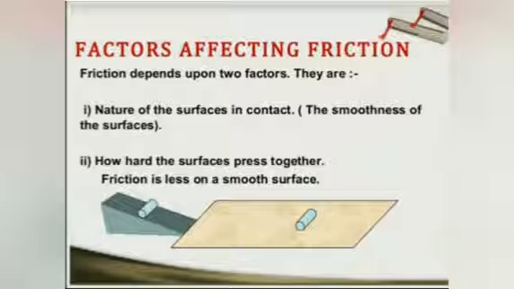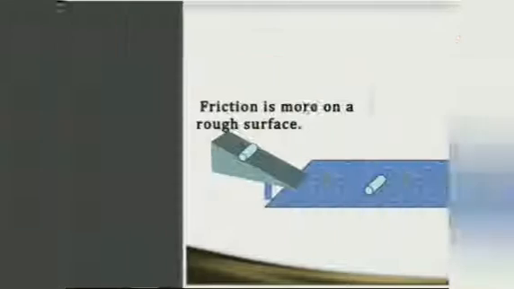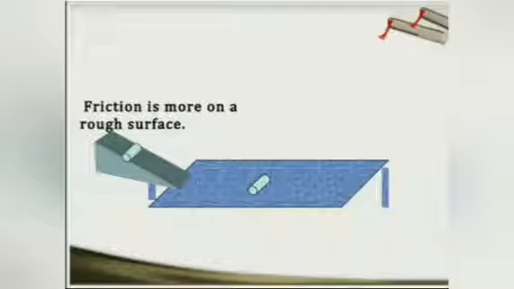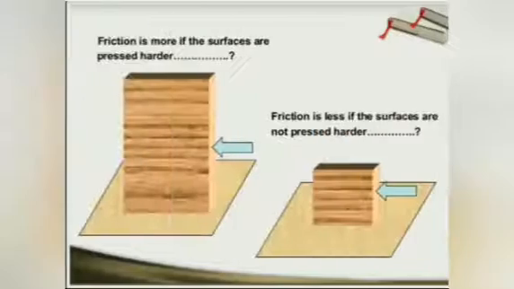Friction is less on the smooth surface. So on which surface will the friction be less, children? The friction is less on the smooth surface. Friction is more on the rough surface. So here you can see the diagram of that rough surface. While we are pulling the object, it comes to rest very fast.